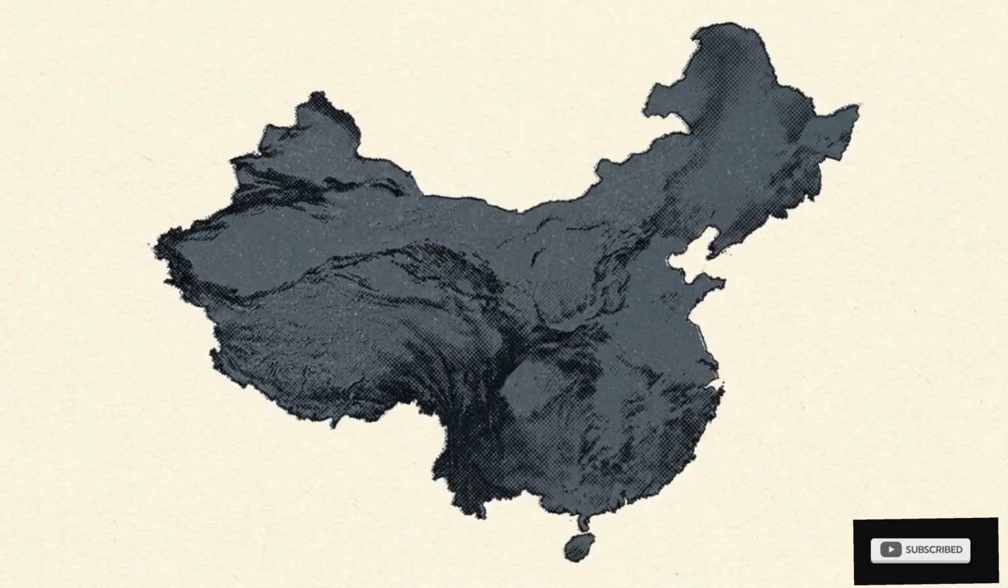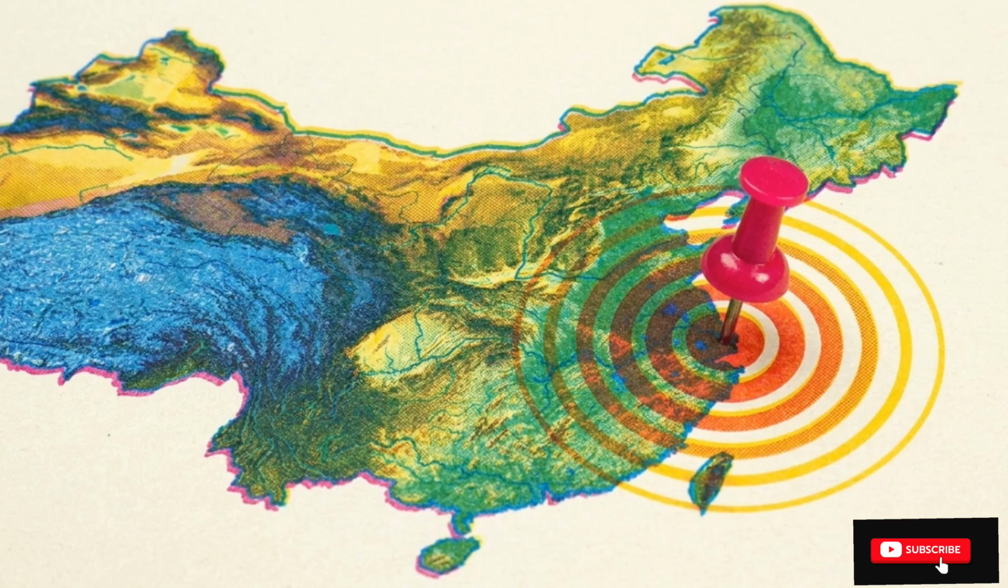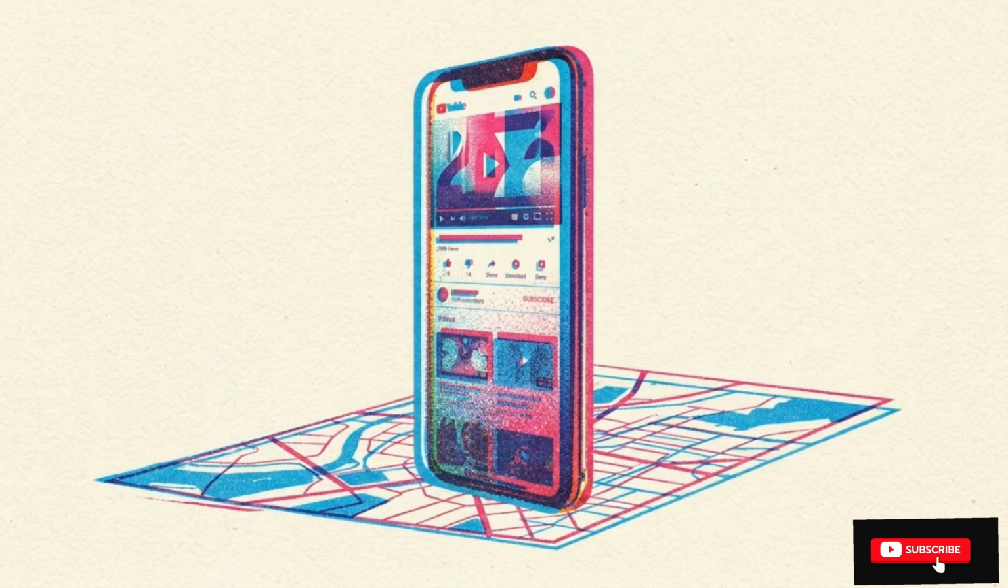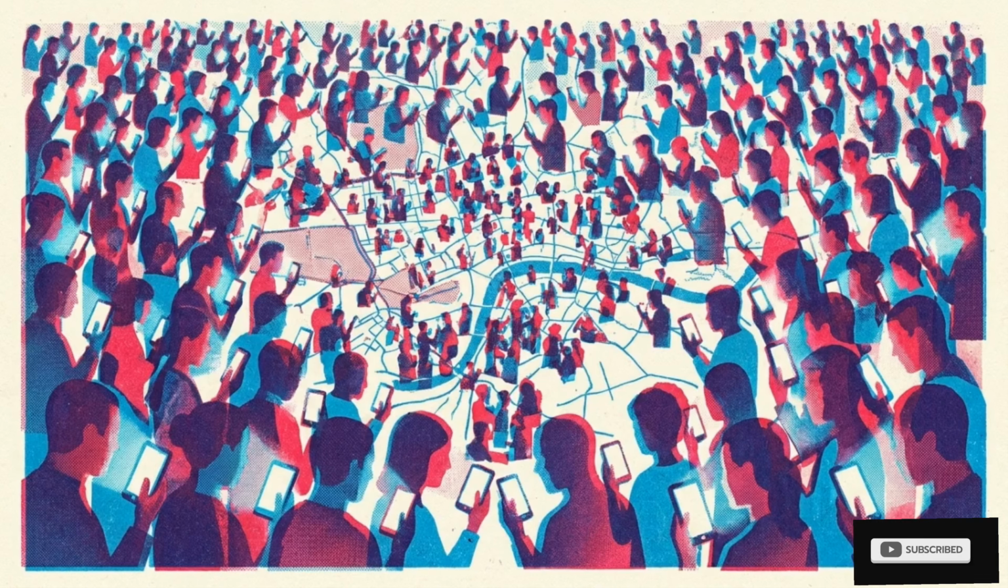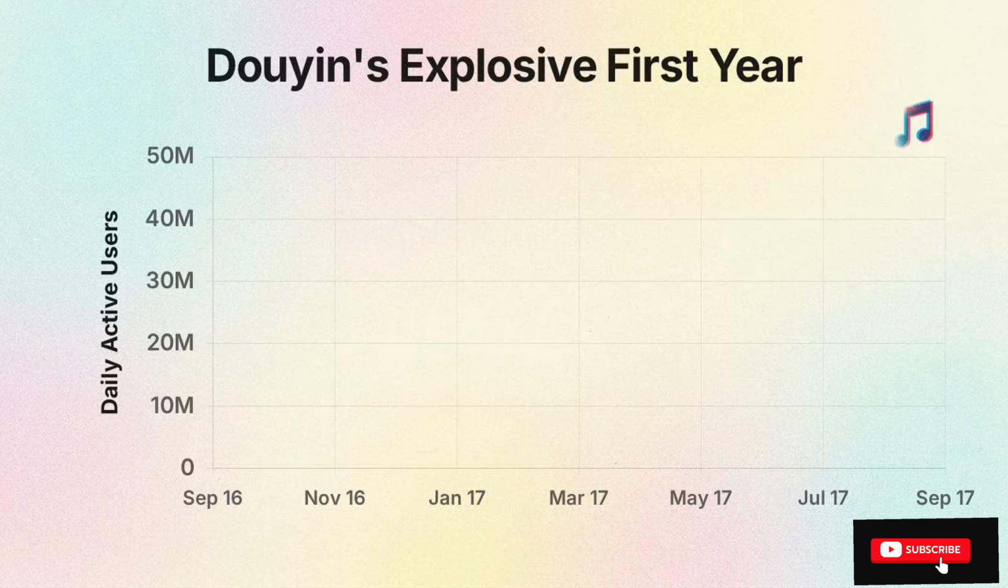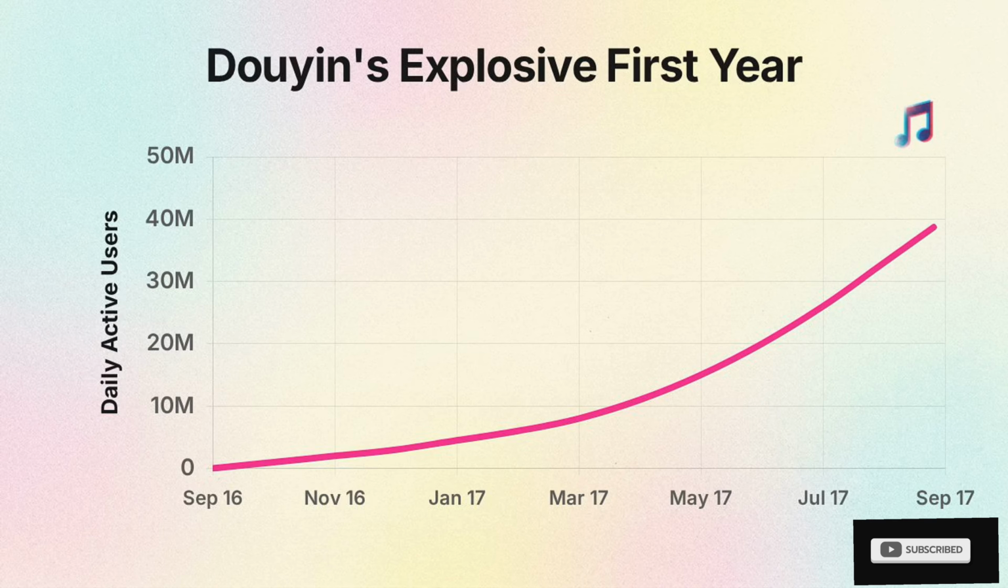ByteDance first established a domestic foundation. In September 2016, they launched Douyin, a short-form video app for China's mobile-first audience. This chart tracks Douyin's user growth. Within 12 months of its release, the app was being used by tens of millions of active users daily.